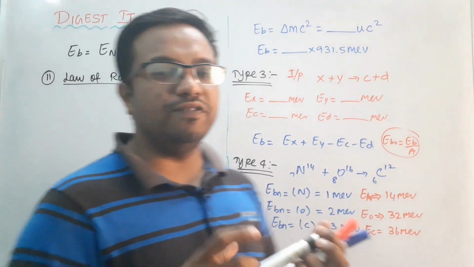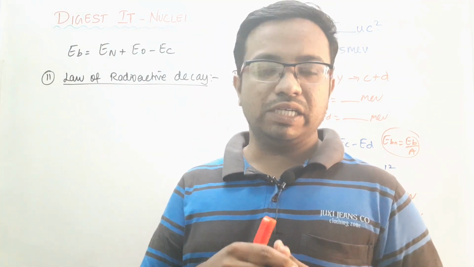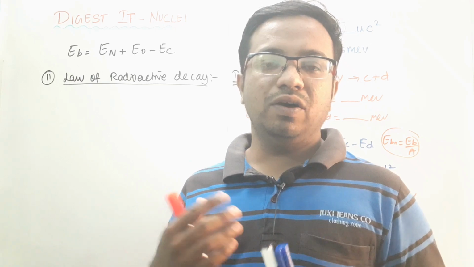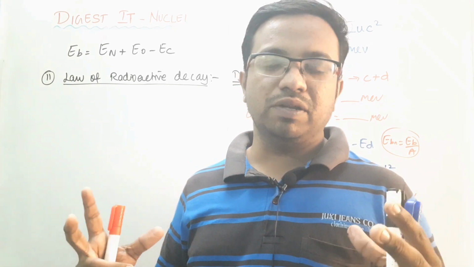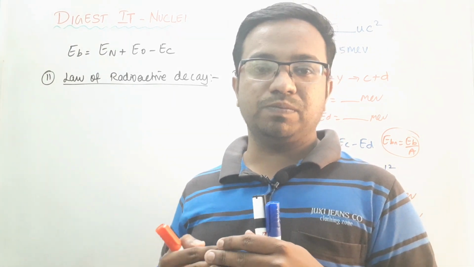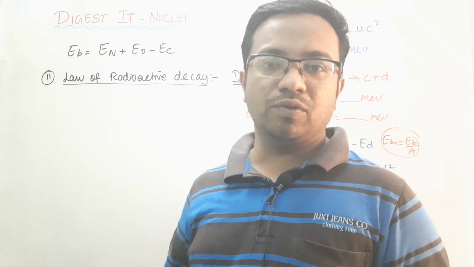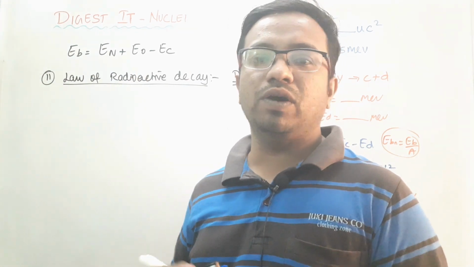We know that each and every nucleus will decay. You know what is meant by decay, right? Initially, 100 nuclei will be there, and after some time the number of nuclei will decay. Each and every organism will undergo decay.